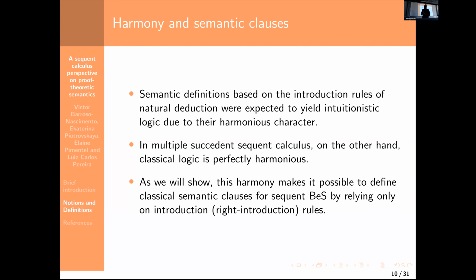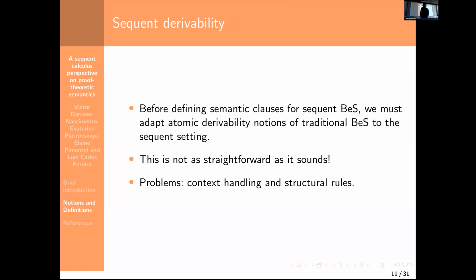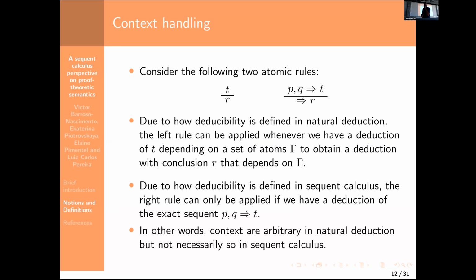And quite ironically, we will show, and this is the main result of this talk, that this harmony that appears in the classical sequent calculus in fact allows us to define a semantics that is only based on introduction rules and that works for classical logic. Okay, but first we must deal with some issues because we have to adapt the framework from natural deduction to sequent calculus. And due to some particular reasons, it's not as straightforward as it sounds. There are two main problems. I will explain what they are.